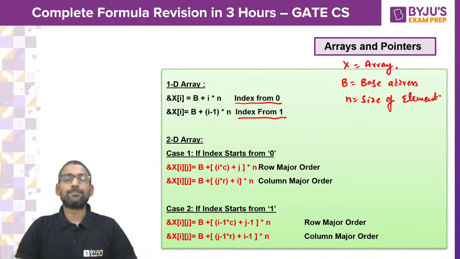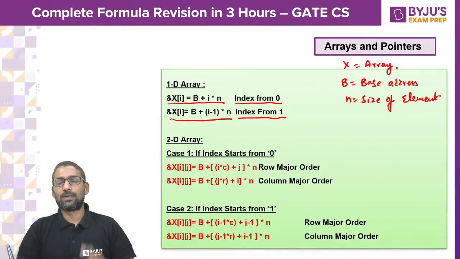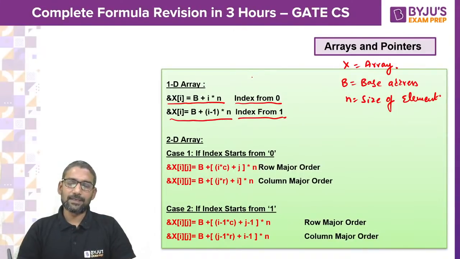If so, how do you get address of X of I? B plus I into N if the index starts from 0, and B plus (I minus 1) into N if index starts from 1. This is how you can retrieve address of any element if it is a one-dimensional array.